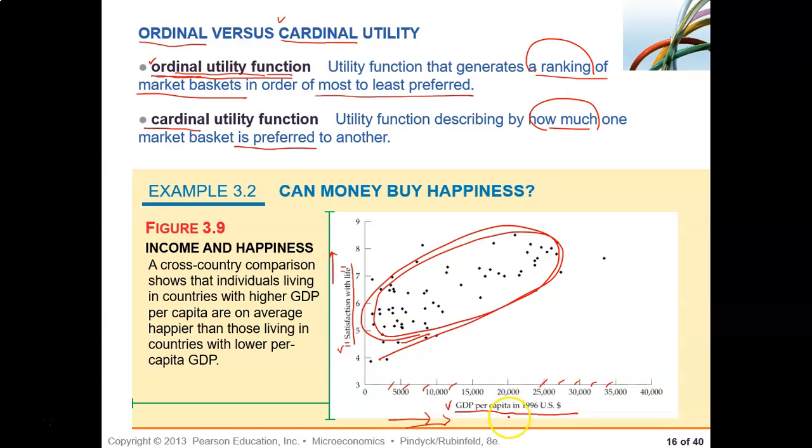So see, GDP per capita, remember, tells us the amount of GDP for every person in the country, on an average, right? Total GDP divided by total population gives us GDP per capita. Richer countries have high GDP per capita, poorer countries have low GDP per capita. And here we see that satisfaction in life is also seen to be related with that.